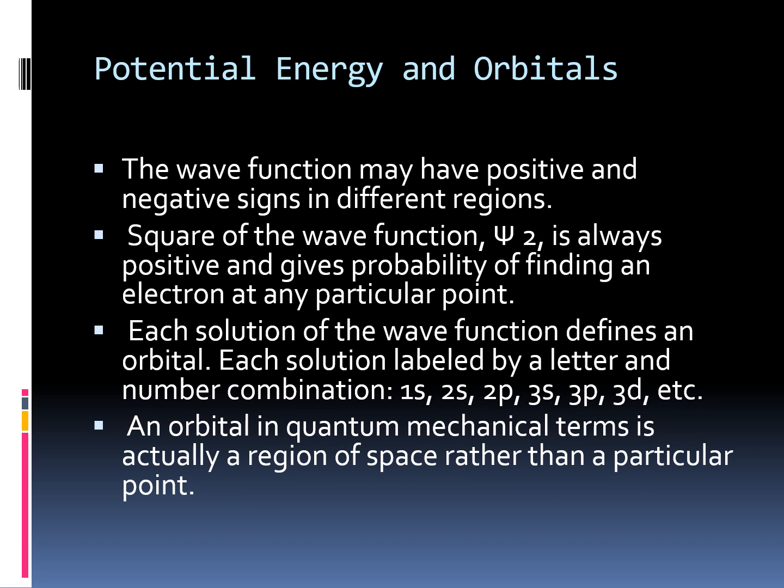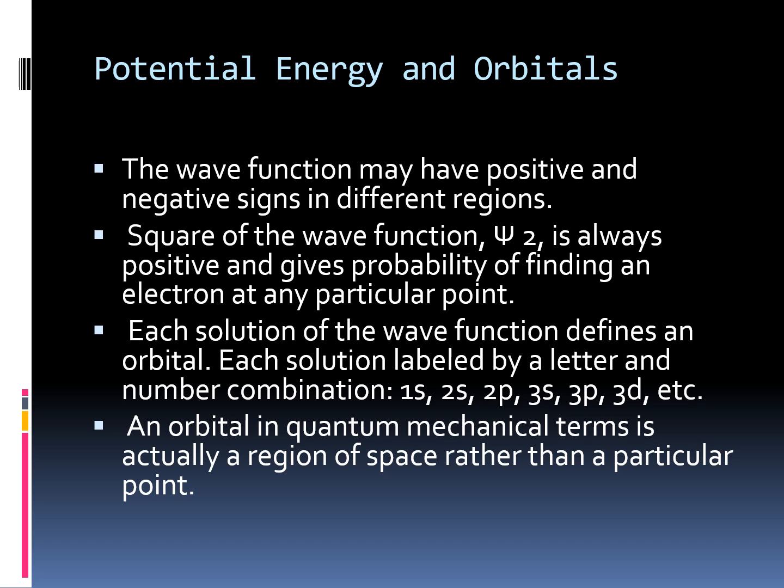Now the wave function may have positive or negative signs in different regions, but psi square of the wave function is always positive and gives the probability of finding an electron at any particular point.